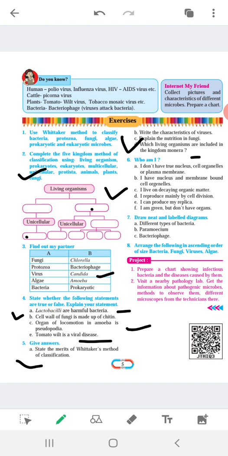ये भी आपको पता होगा कि कौन सा ऑर्गेनिज्म है जो किंगडम मोनेरा में लिया गया है. And I already explained the bacteria are the sole member of the kingdom Monera. Okay, but I will send the PDF of this question.